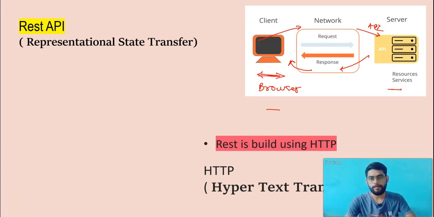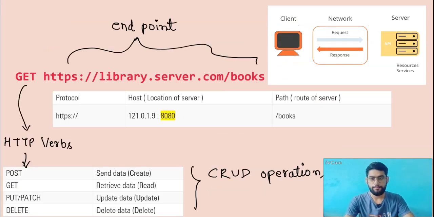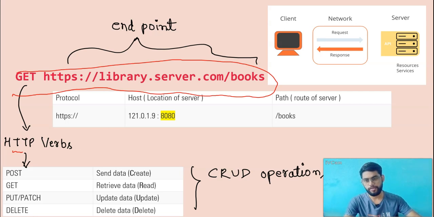So how do we create a REST API? Let's take an example, right? So this is an example of REST API. Here, this is the whole path, in which you can see that this is the HTTP verb, right? HTTP verbs are some kind of operations. We basically perform CRUD operations in API. CRUD is what? Create, read, update and delete. These are the operations we perform over the API or over the data that we have stored in the server.